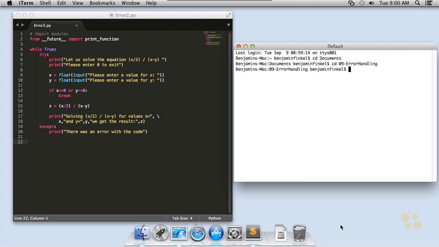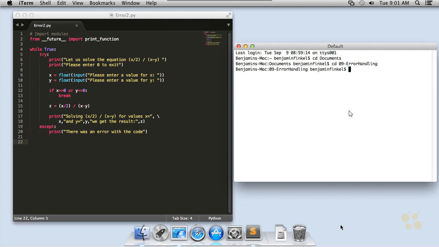Alright, so here's the next shot at my code, the second iteration, and you can see that I've introduced the try and except blocks. The syntax is just try, colon, and then, using the indented block notation in Python, I've got the code that I want to watch or observe for an error. Down here is my except block, and that's the bucket the code is going to run into if an exception does occur. Now I've wrapped the whole thing in a while loop, and I allow the user to type 0 if they want to break out of the loop and end the program.